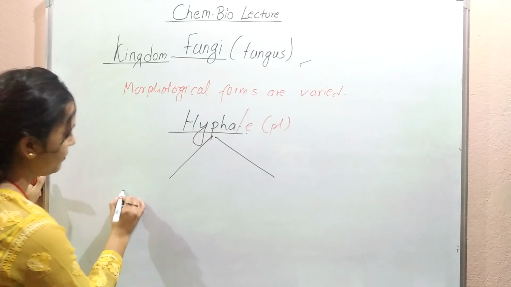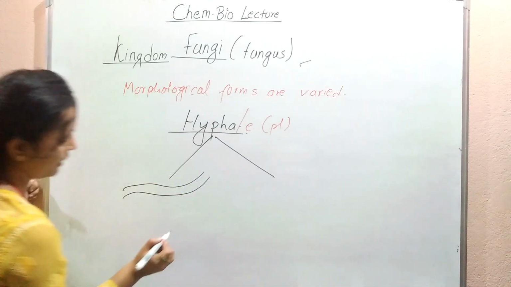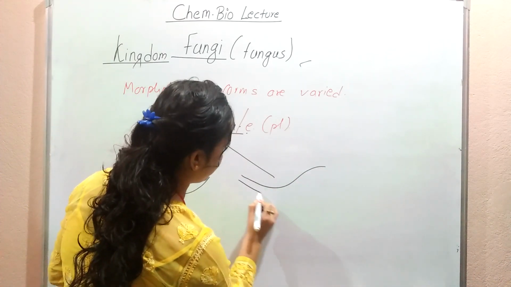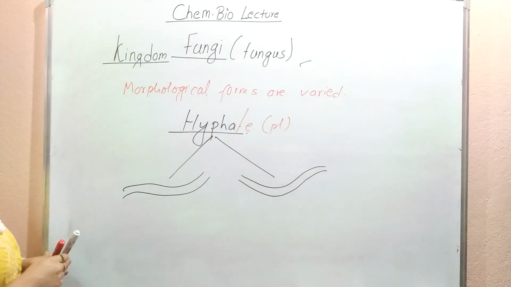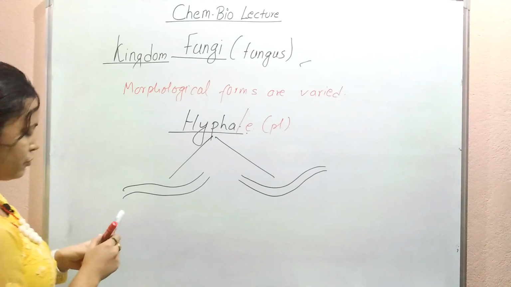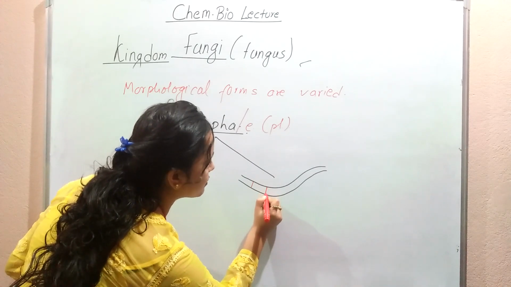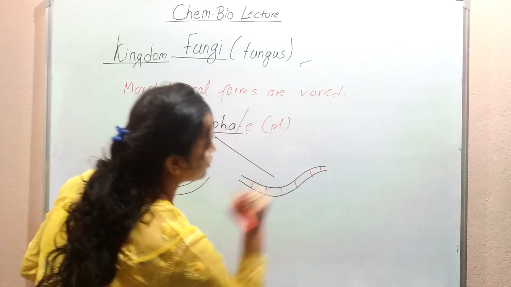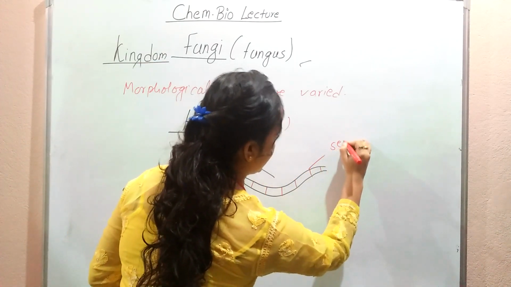Let's see. I'm drawing two slender, filamentous, thin structures, because we know that from these thin, slender, filamentous structures the body of fungi is formed. So this hypha is of two types. Look here, I'm drawing transverse cross walls in one of the pictures. Individually we call it a septum.